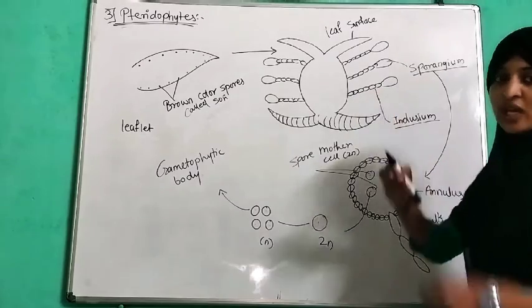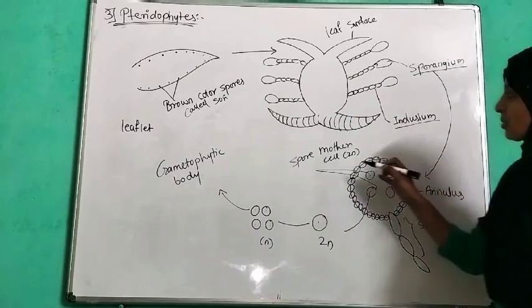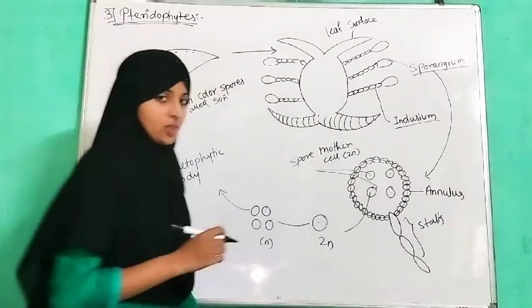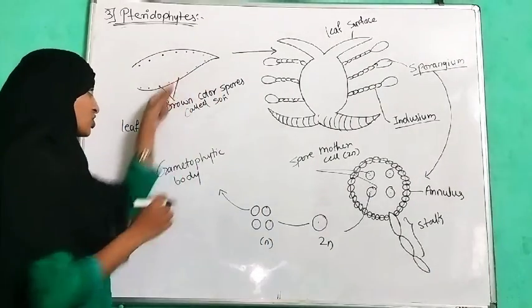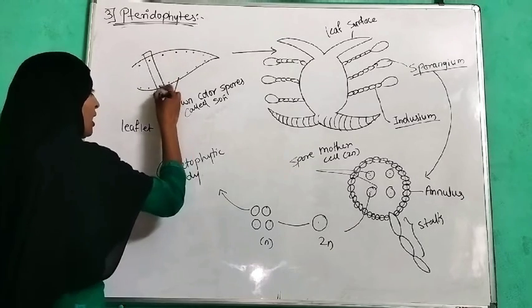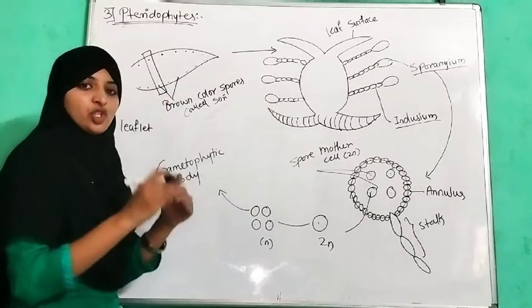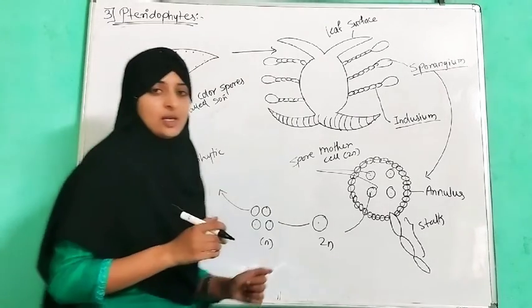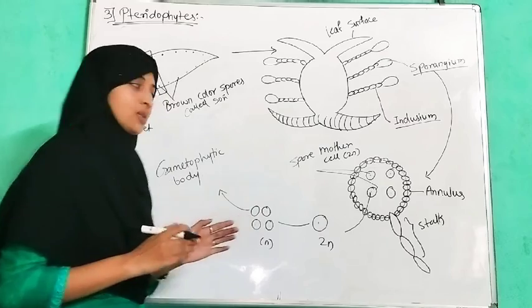This chain-like structure is known as indusium, and this umbrella-like structure is called a sorus. As we have told, the spore-like structure is a sori, and the structure which forms due to the spores is an umbrella-like structure known as a sorus.